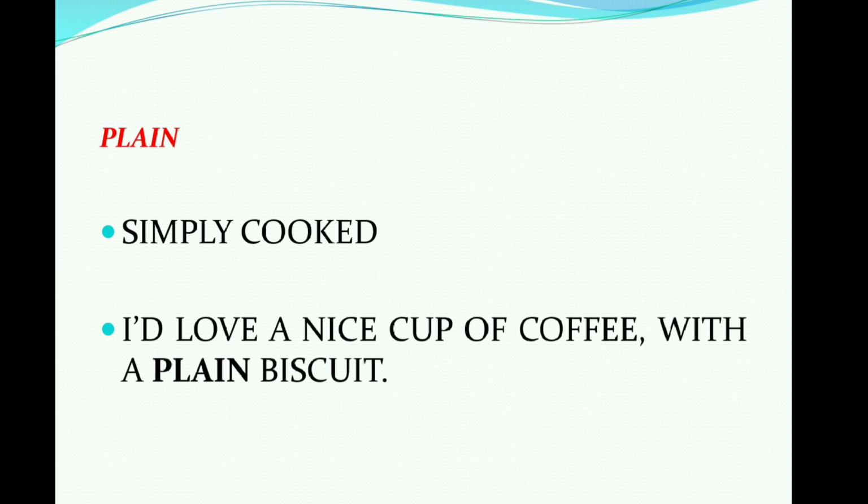Now next is plain, simply cooked, right? Plain means simply cooked. So I would love a nice cup of coffee with a plain biscuit, right? Plain biscuit means just a simple biscuit, not any flavored or not anything that is added in the biscuit to make it different, right? Just a plain biscuit.